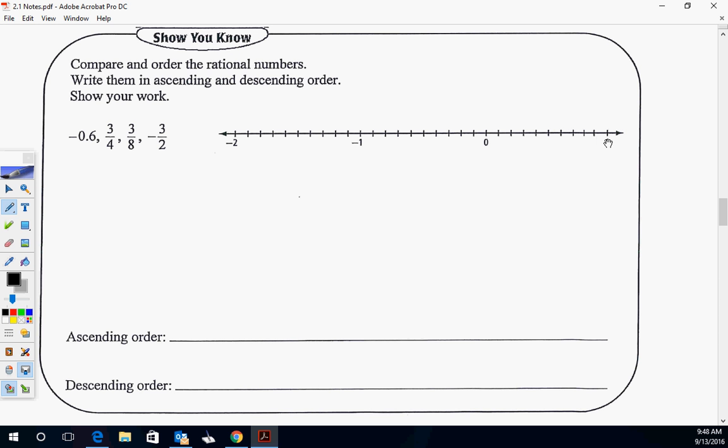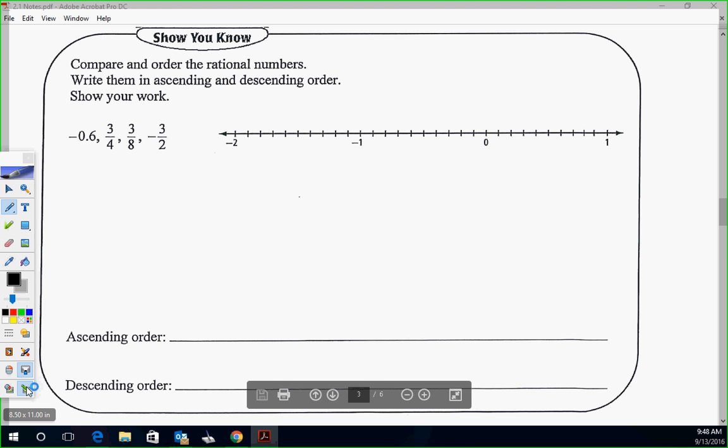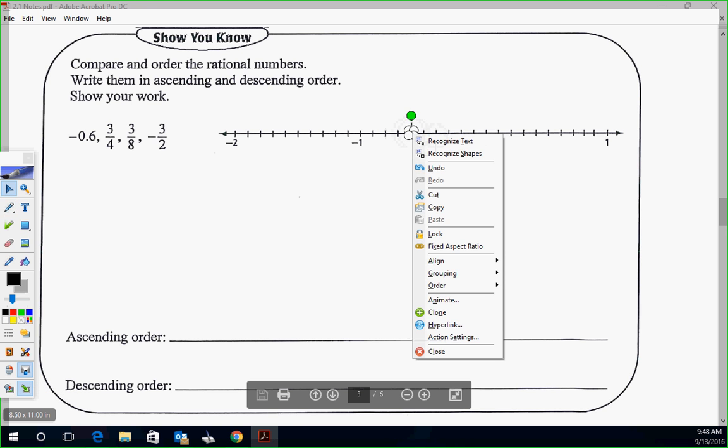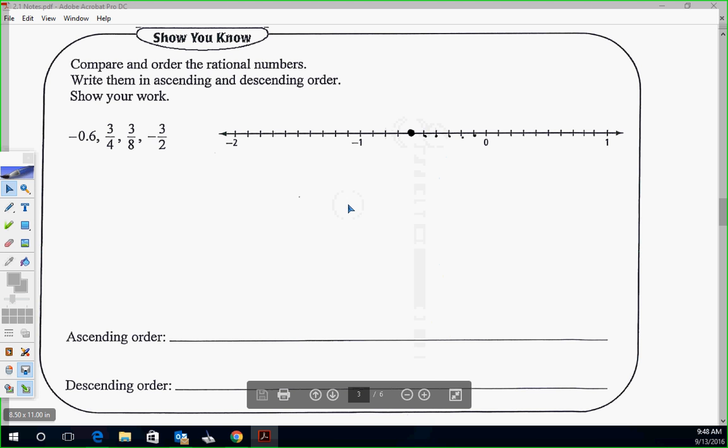So now when you're looking at your fractions and decimals, that can help establish where they're going to go. So negative 0.6, I'm going to go 1, 2, 3, 4, 5. That's where negative 0.6 is. 3/4 is 0.75. So that's going to be 1, 2, 3, 4, 5, 6, 7, and then halfway between.